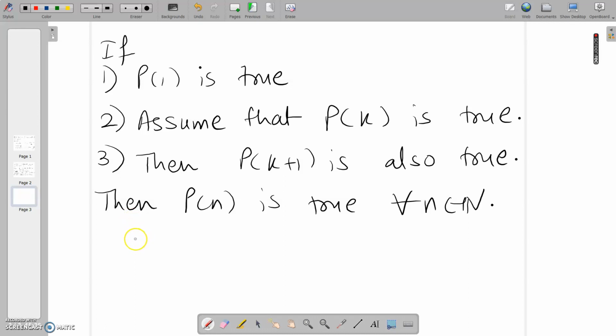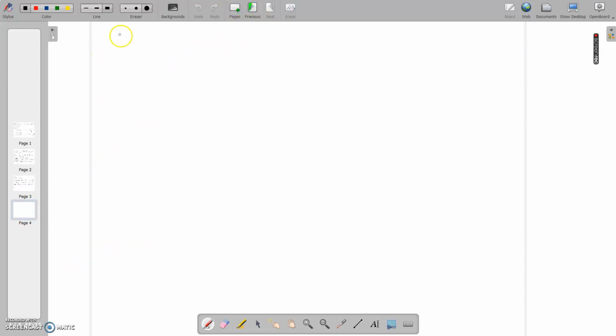In the next video, we will see what the generalized first principle is. Sometimes the result may not be true for the initial natural numbers, that means 1, 2, 3, and then we have to use the generalized first principle of induction. So let us now see an example of the first principle of induction.